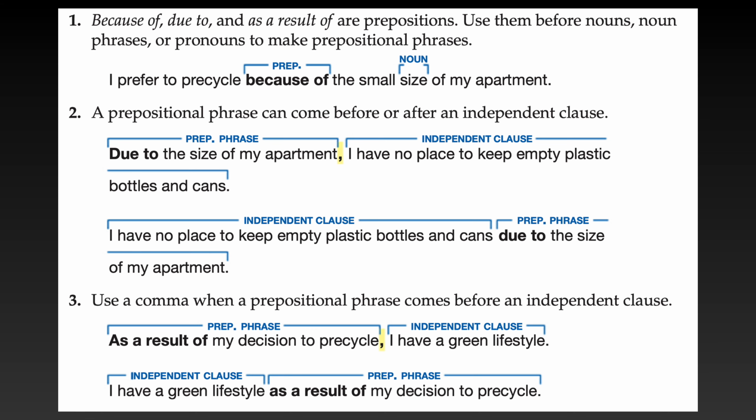When a prepositional phrase precedes an independent clause, a comma is used to separate them, as I said. For example, as a result of my decision to precycle, comma, I have a green lifestyle. Here, as a result of is the preposition and my decision to precycle is the noun phrase it modifies. Another example is, I have a green lifestyle as a result of my decision to precycle. So, because our prepositional phrase comes afterward, we don't need to use a comma.